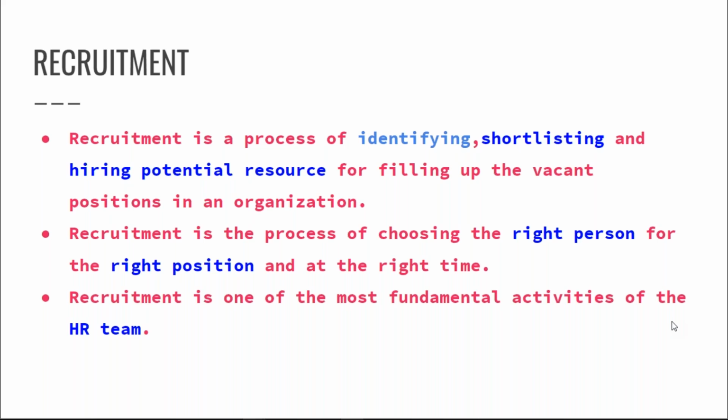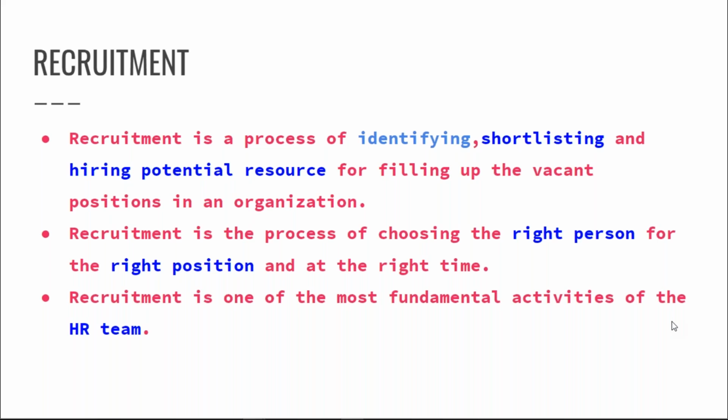There is a high need of a perfect HR team if you want good and potential candidates to be hired for the particular position you are searching for. So this is what the entire recruitment process is. Let me revise this once. Recruitment is a process where we identify people, we shortlist them on the basis of the specification that we want for our organization, particular positions, designations, and then we hire those potential freshers or employees who deserve to be there. The deserving candidate is hired. So basically, we choose the right candidate for the right position and at the right time, definitely.